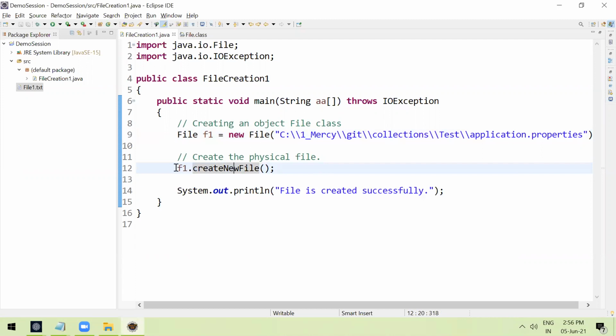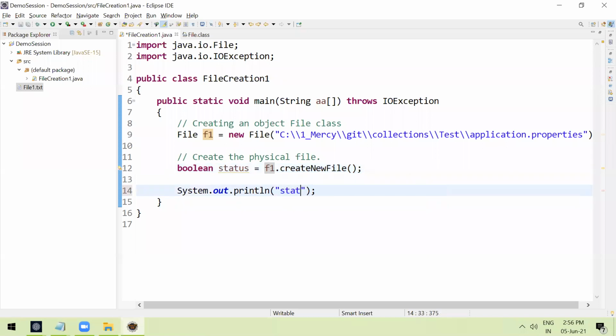Create new file, it will return true. Just I'm putting some Boolean attribute, Boolean status. If it is created successfully, it will return true. True means it will create the file and it will return true, right? If you see true, the file is successfully created.